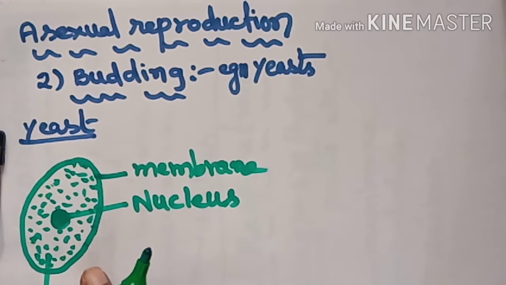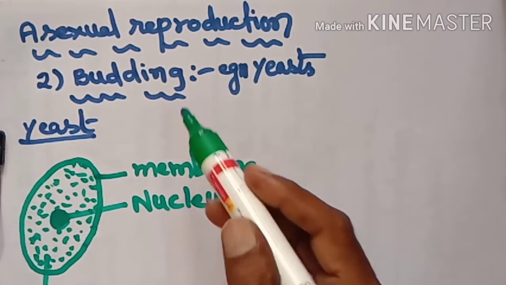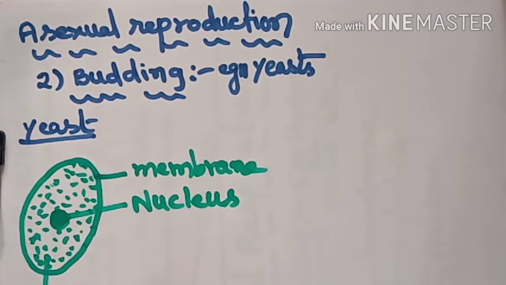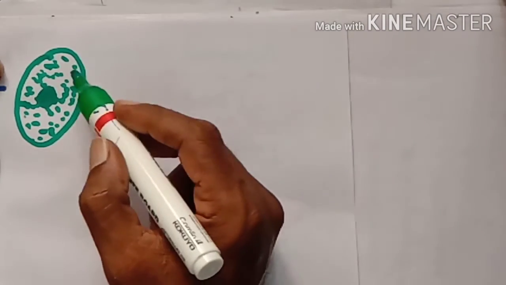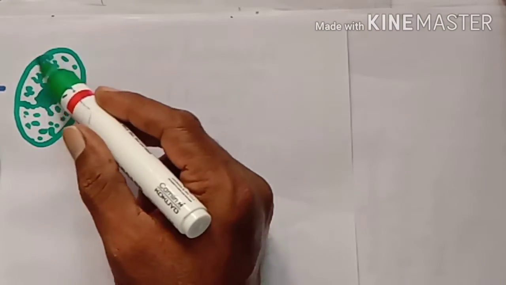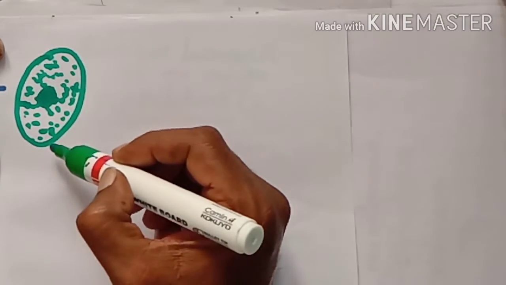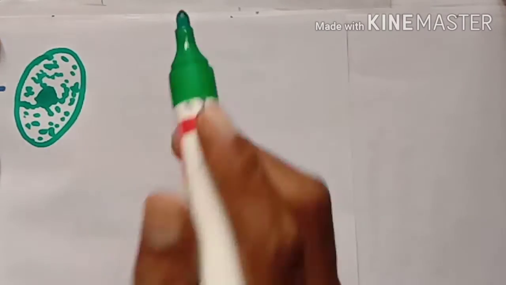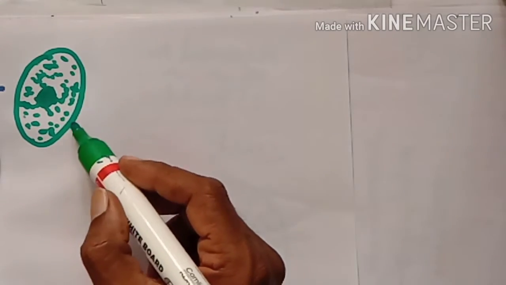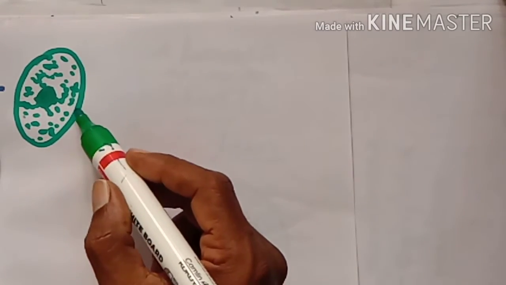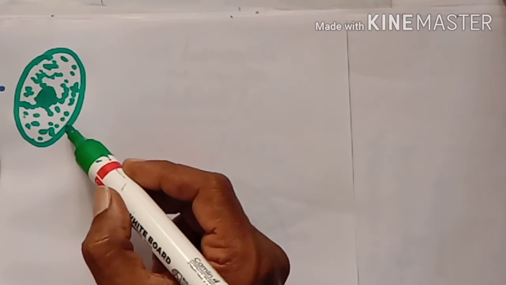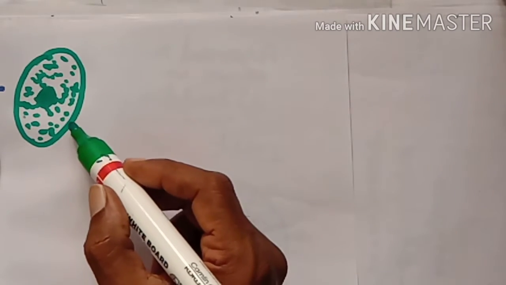Now this yeast cell reproduces by the budding method. How? That we want to see. Now see, this is a yeast cell. First of all, this is the thin membrane we already know, surrounding the yeast cell. At any one place, that thin membrane turns soft.